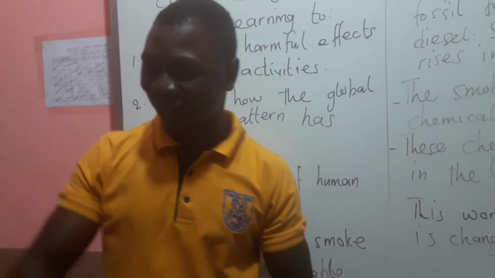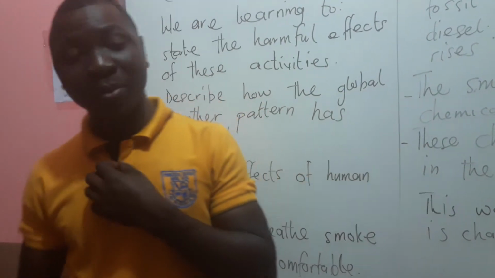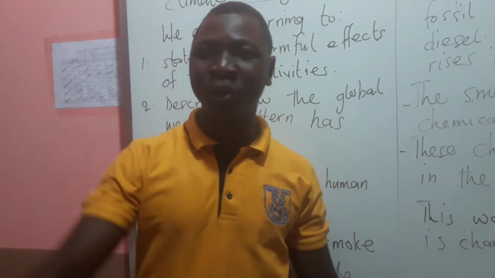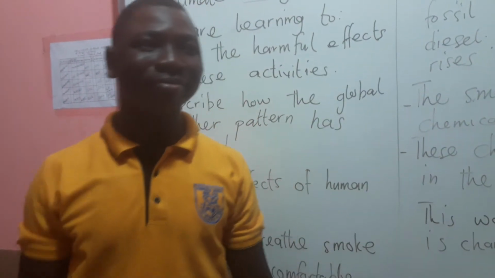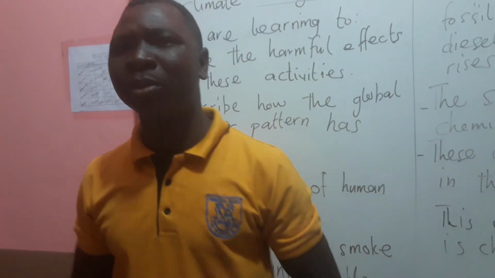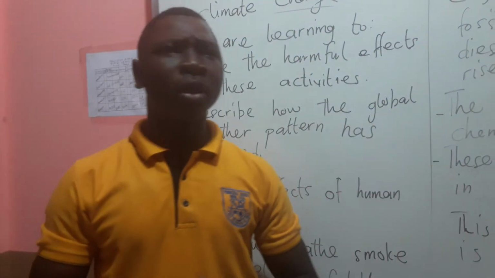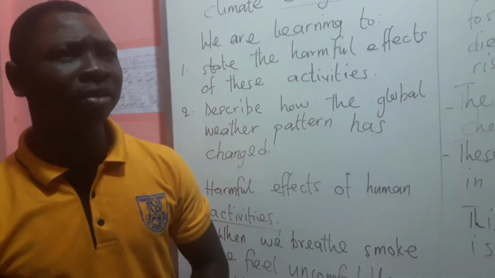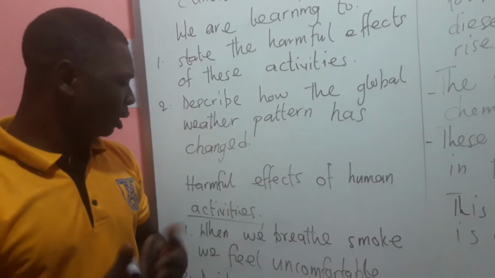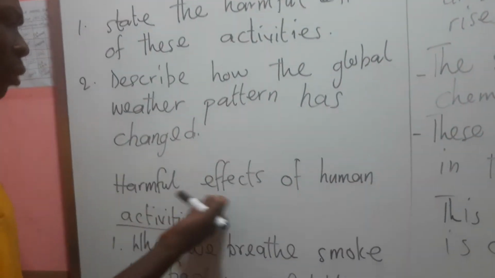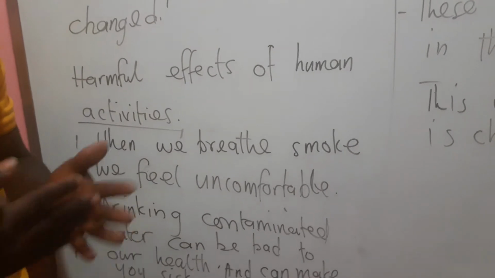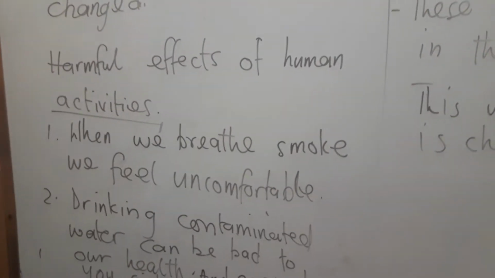That is great. Burning of rubbish. Good. I'll give you one thumb. And also throwing rubbish into our water bodies. Let's discuss a few. So a few of these activities destroy our environment. What are some of the harmful effects of these activities?